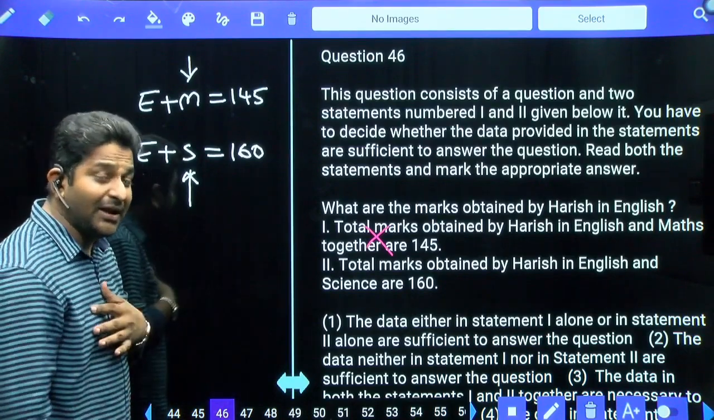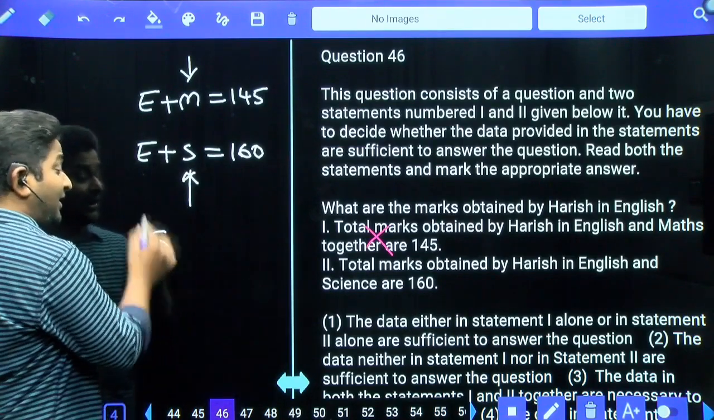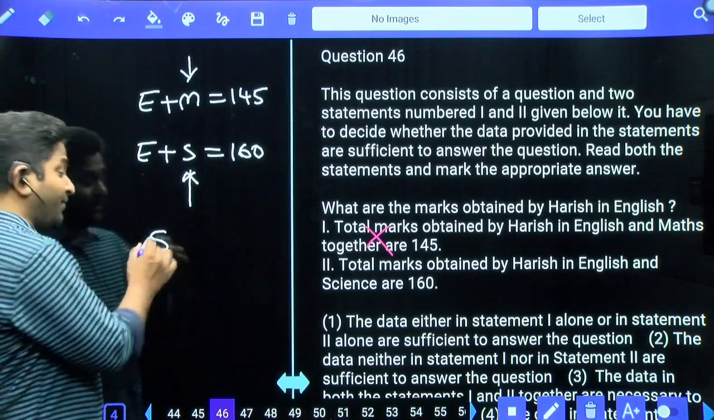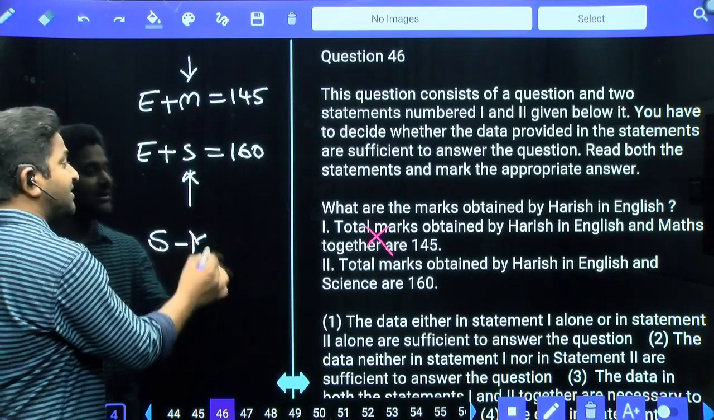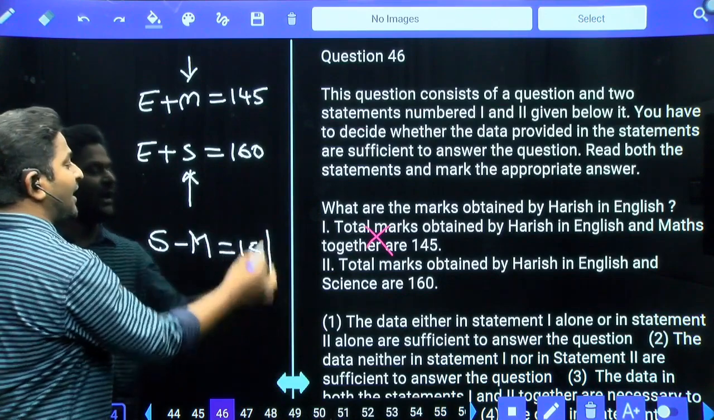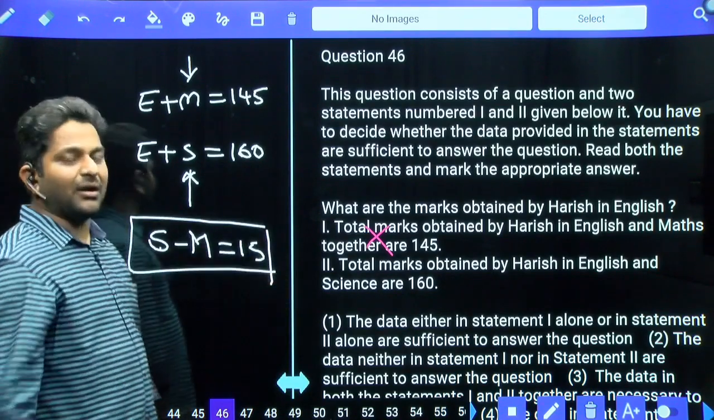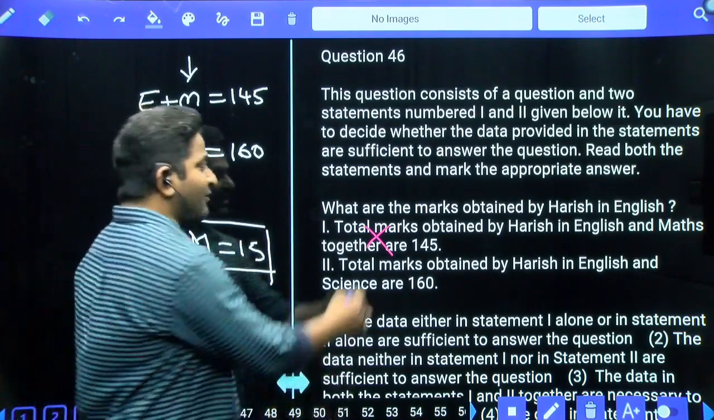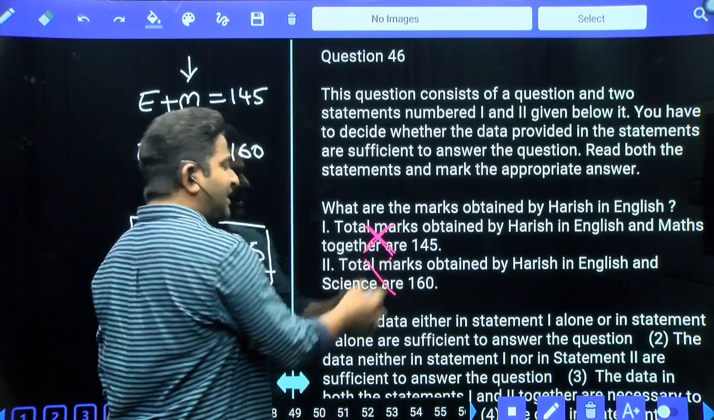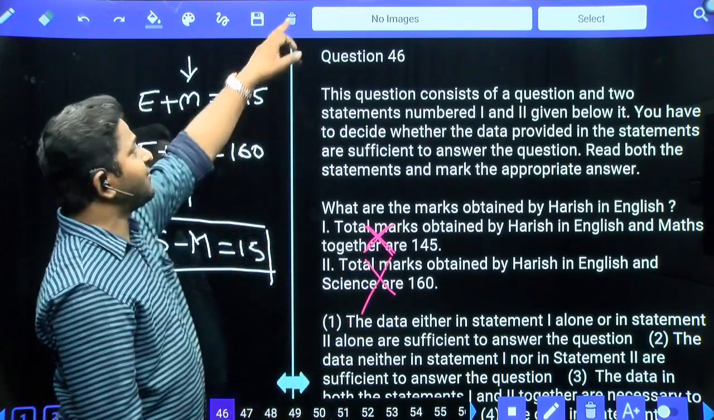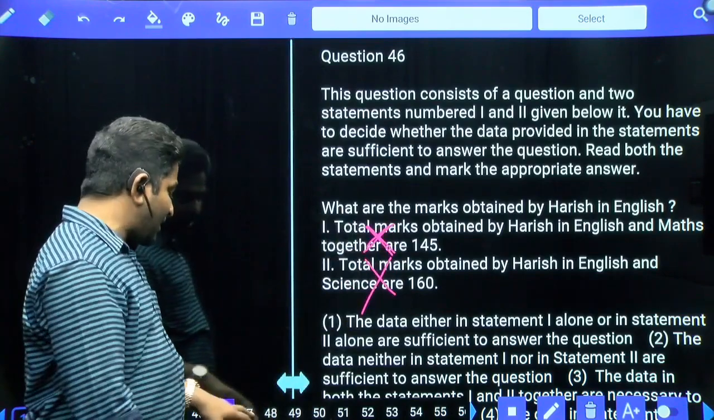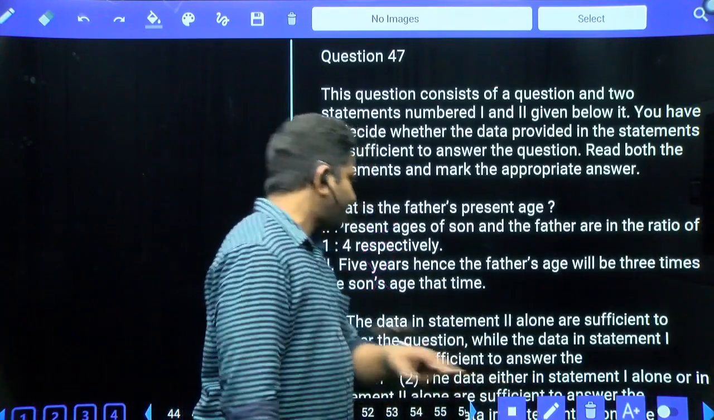Then what can be calculated? We can calculate the difference of marks obtained by Harish in Science and Maths, which is equal to 15. Apart from this, we cannot conclude anything else. Hence, the first statement alone is not sufficient. The second statement is also not sufficient. Both together also not sufficient.